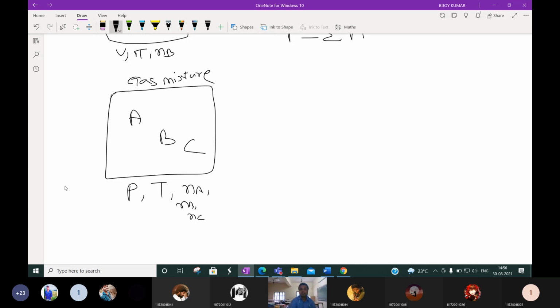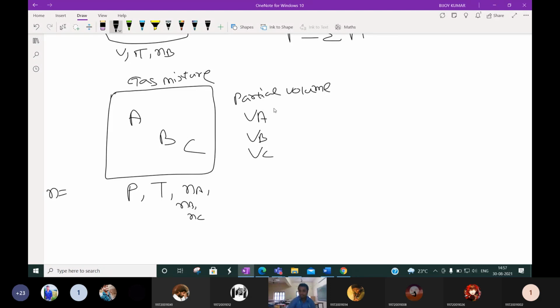Then the total number of moles is constant because it is a closed container. Then what is the partial volume, or you can say individual volume of A, individual volume of B, and individual volume of C in the gas mixture?